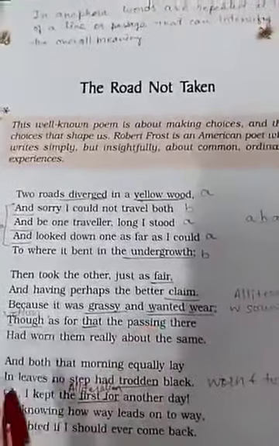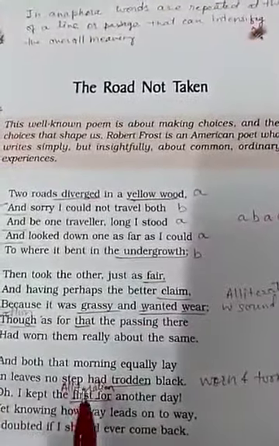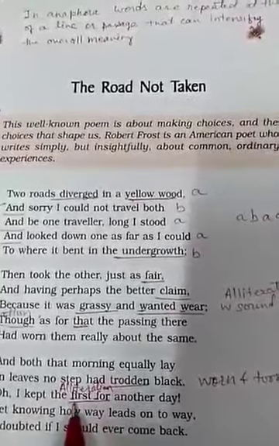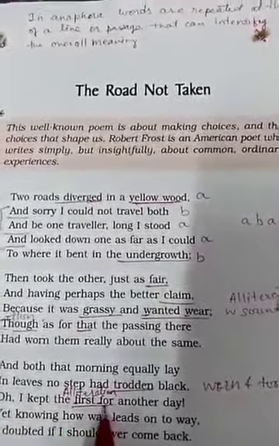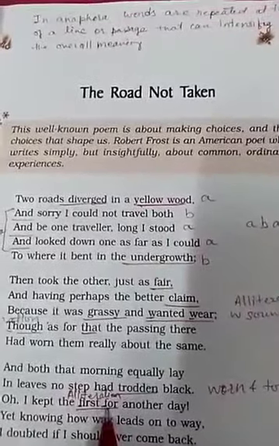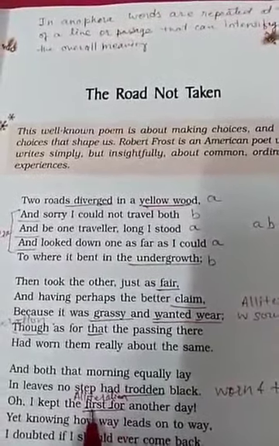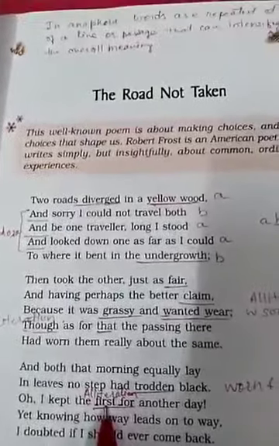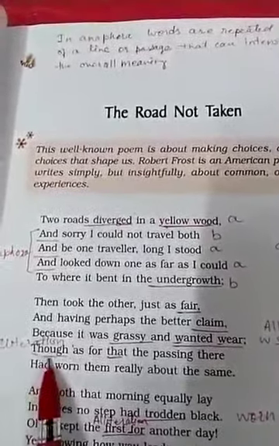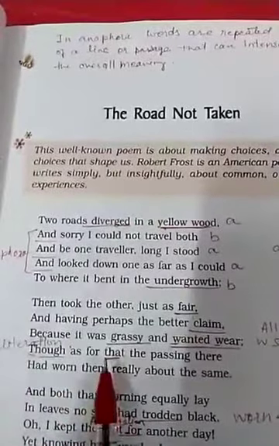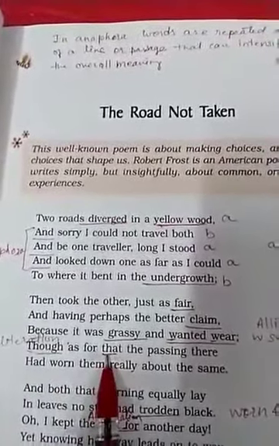Another example of alliteration in the poem is "first" and "for." The first sound in first and the first sound in the word for. So that's why this is another example of alliteration. There is one more example of alliteration, that is "though." The sound in though and again in that, the sound in that.